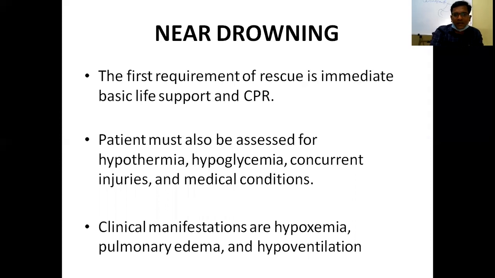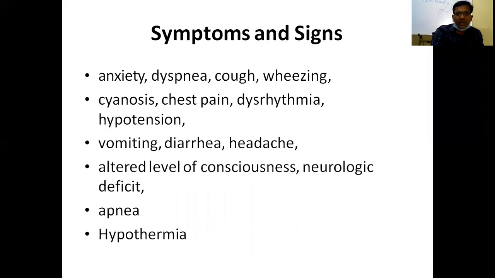What are the clinical manifestations? Clinical manifestations are hypoxemia, pulmonary edema, and hypoventilation. What are the symptoms and signs? Anxiety, dyspnea, cough, wheezing, cyanosis, chest pain, dysrhythmia, hypertension, vomiting, diarrhea, headache, altered level of consciousness, neurological deficit, apnea, hypothermia.